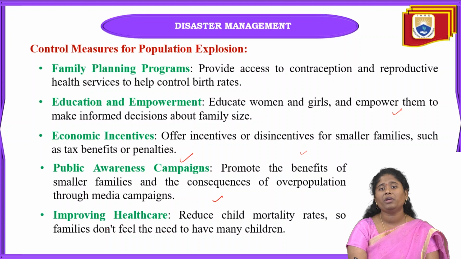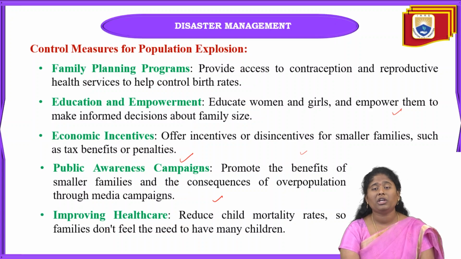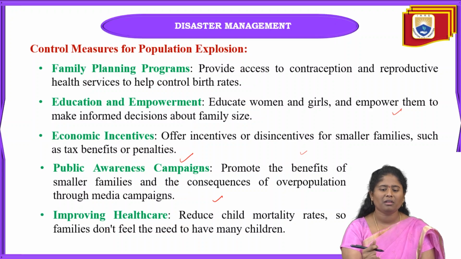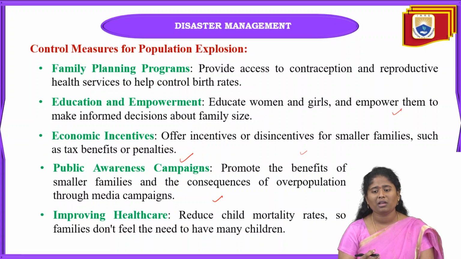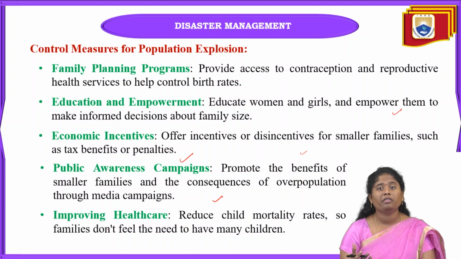Next one is improving healthcare. By reducing child mortality rates, families don't feel the need to have more children. Nowadays, after giving birth, if the child has some disease or health issue, it can be cured using medical facilities.